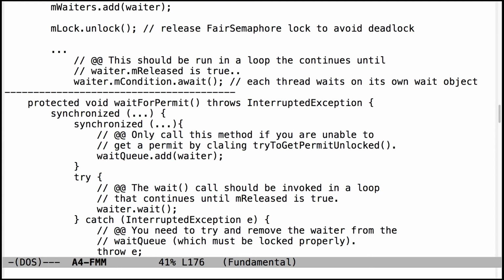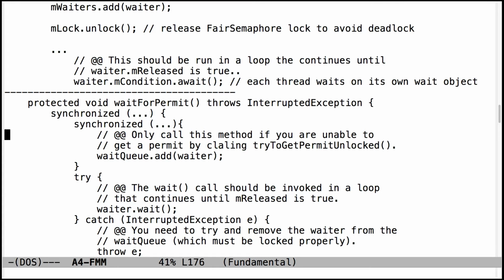One of the other reasons why we had a method called try to get permit unlocked was to factor out common code that is going to be checked in multiple places. When you come back in here in the undergrad version, because of the overly restricted behavior of synchronized blocks or synchronized statements, where you always have to release them when you leave a scope, we had to release the lock, and now we're coming back in again, and now we've reacquired it.